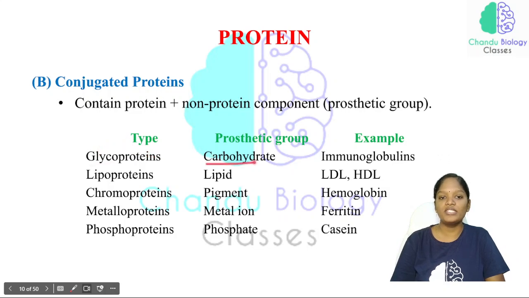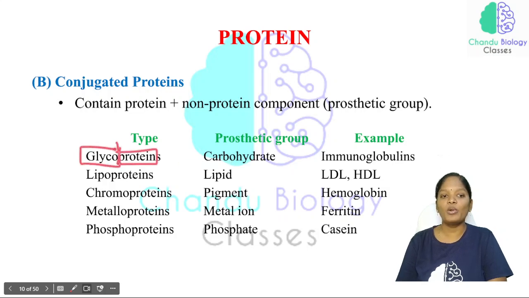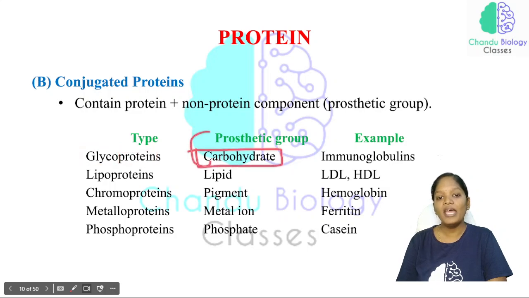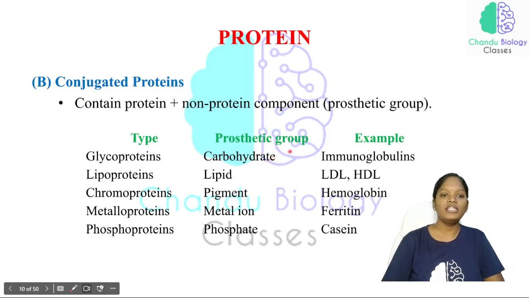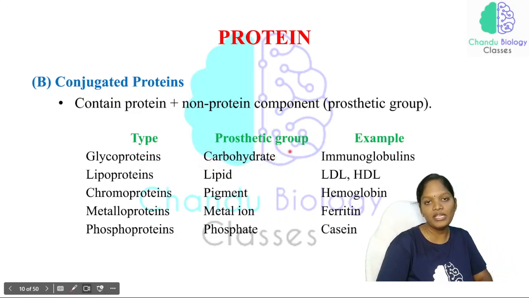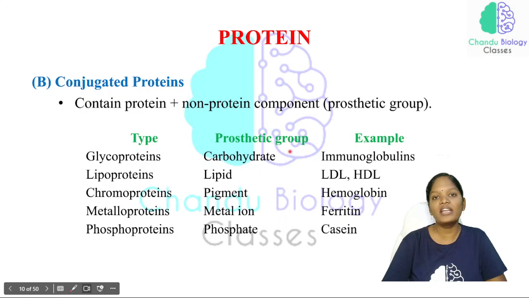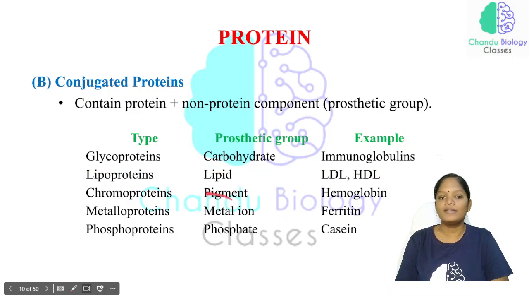So this is the prosthetic group: this is the protein part and this is the non-protein component, and here the prosthetic group is the carbohydrate. And which category do these glycoproteins come under? They are the immunoglobulins. Immunoglobulins are nothing but antibodies.